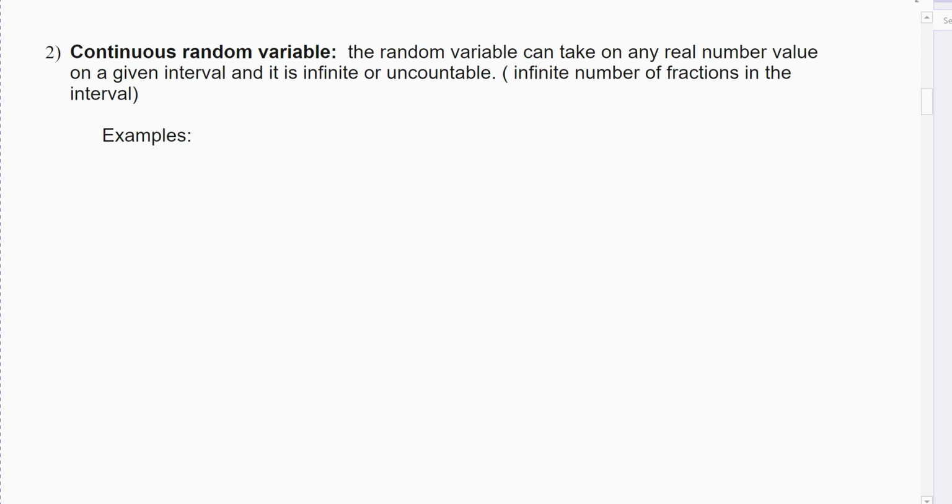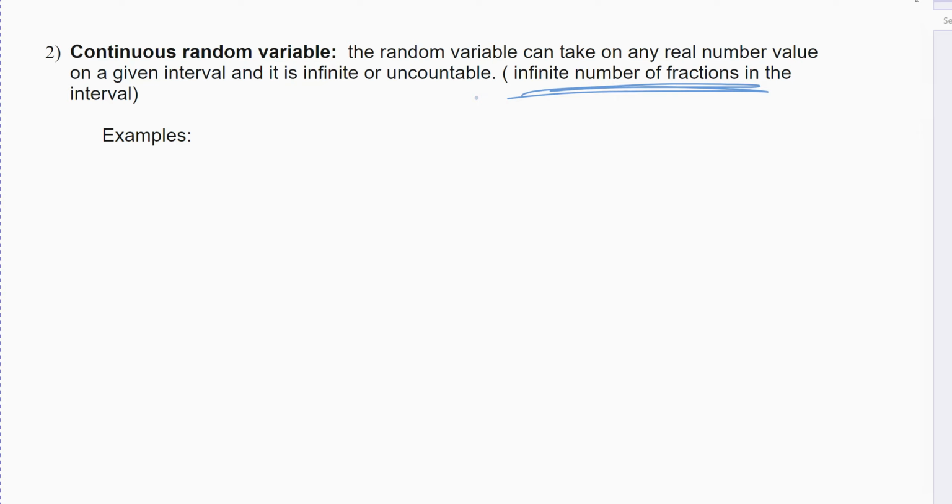Continuous random variable means I can take any value in the real numbers, meaning all fractions, all decimals, rational or irrational, between any two numbers. So again, it's infinite, because there's infinitely many fractions. If I go between 0 and 10, I get to include all fractions, decimals, rational and irrational numbers.